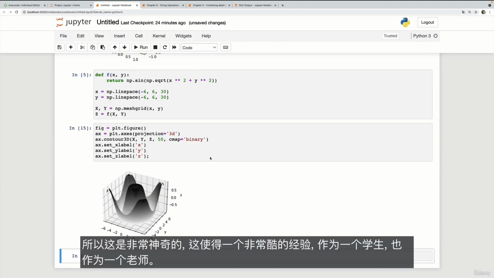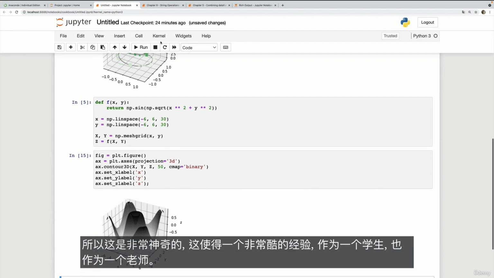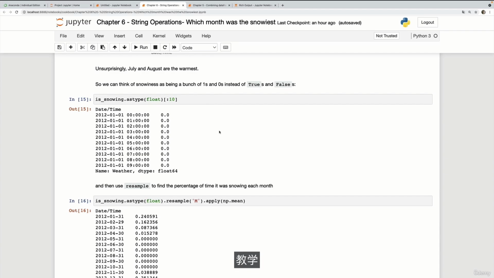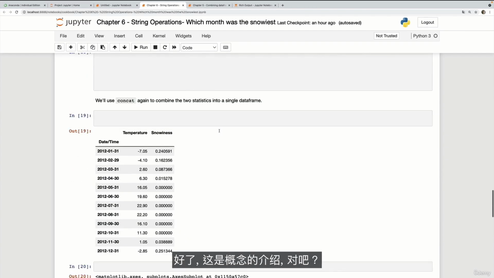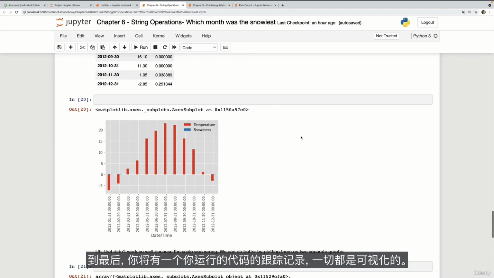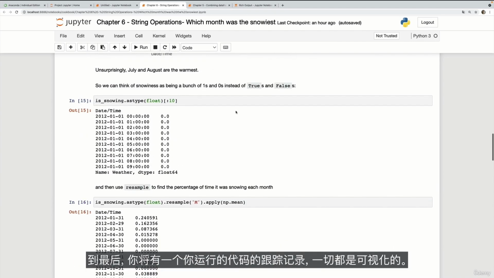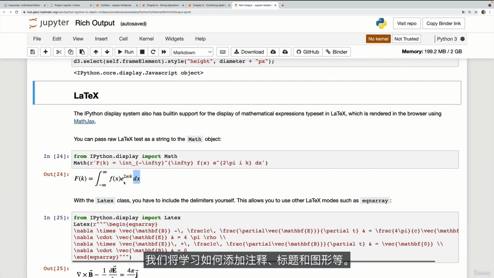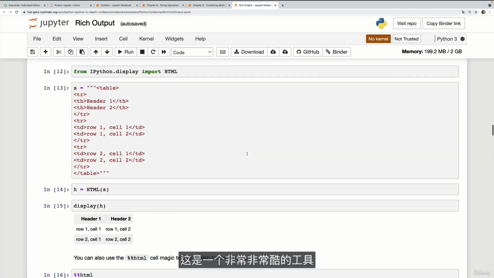So it's pretty miraculous, and it makes for a really cool experience as a student and also as a teacher. I really enjoy using notebooks when I'm teaching. Okay. So that's an intro to the concept, right? We'll have a bunch of charts, a bunch of visualizations by the end. You'll have a track record of the code you run, and everything is visual. We'll learn how we can add notes and headings and figures and all that stuff as well. It's a really, really cool tool.